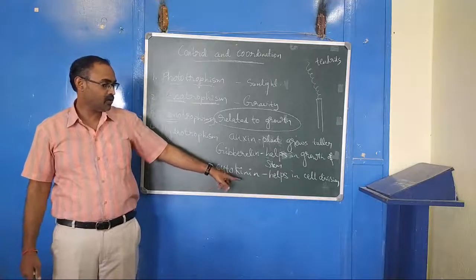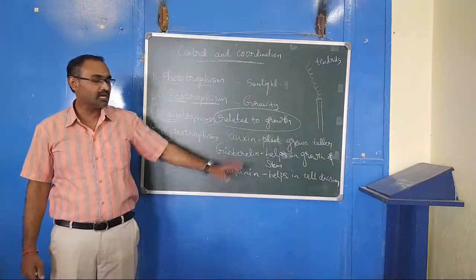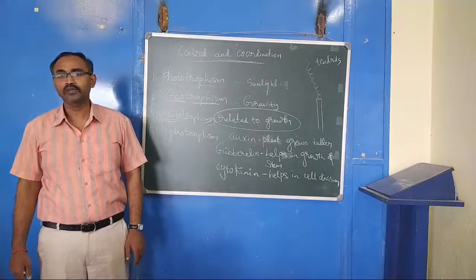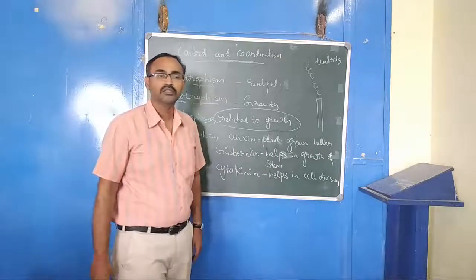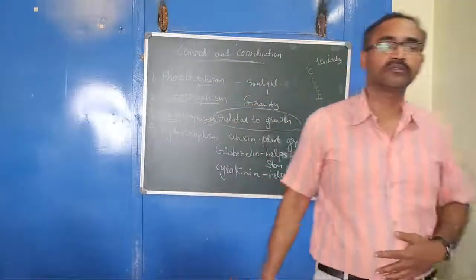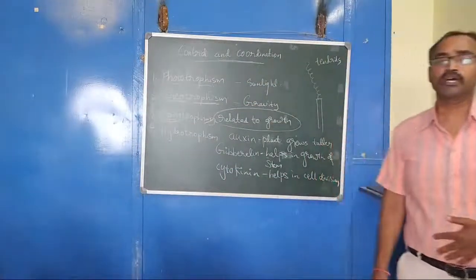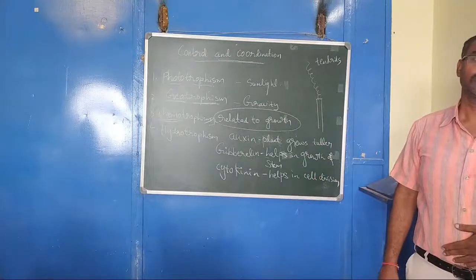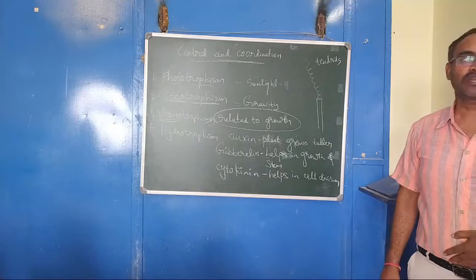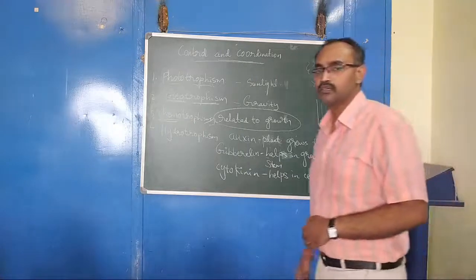Now you answer, where is cell division much required? Tips. Where the cell division for the plant is much required, answer.